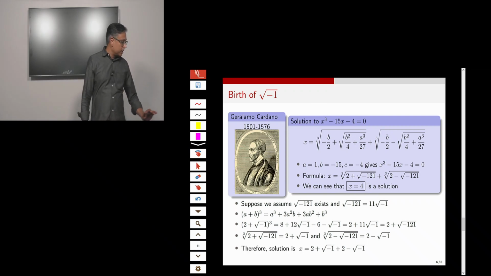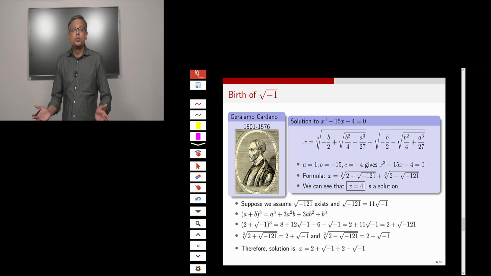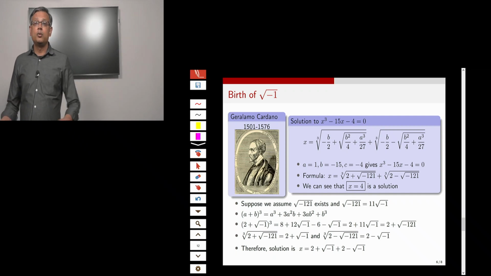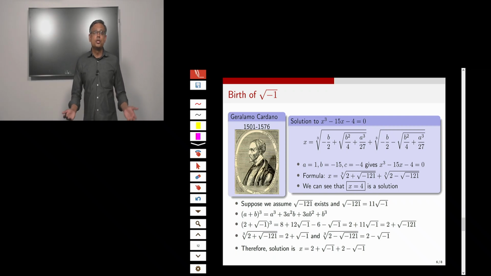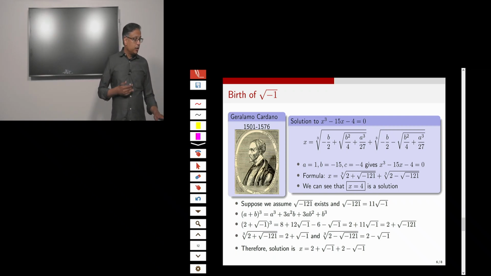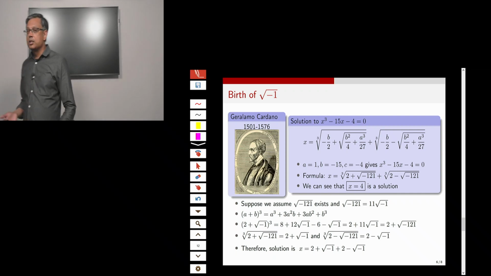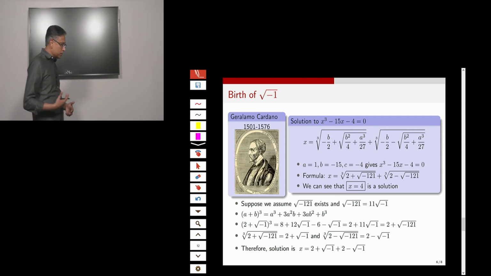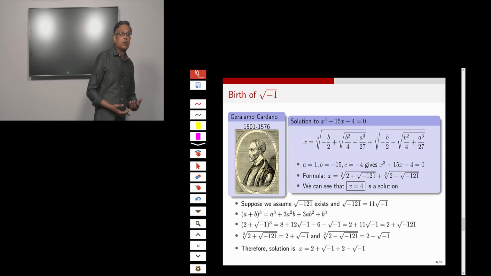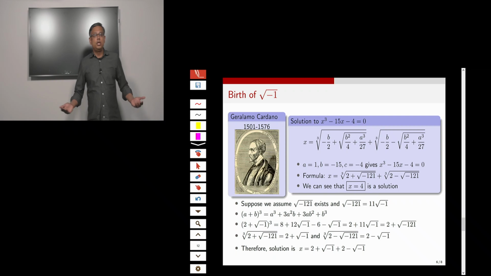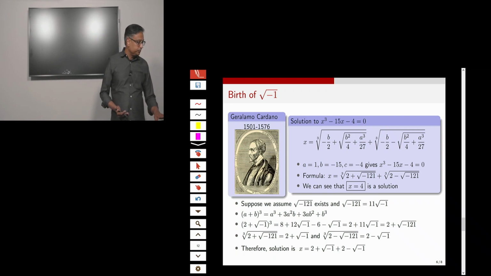Now something really interesting happens, because when he adds these two terms, the square root of negative ones cancel each other out, and you end up with a real number, which is 4, which is indeed the solution to the cubic. So this was the first time we introduced the idea of square root of negative 1, but notice that this was introduced purely as a matter of convenience. You introduce this as an intermediate step in a calculation because you knew that eventually you had to get a real number as your answer.